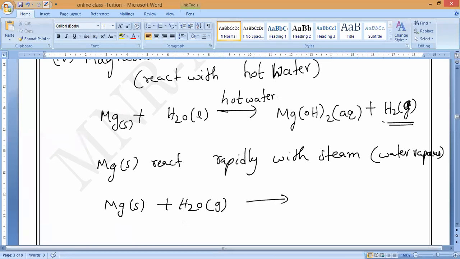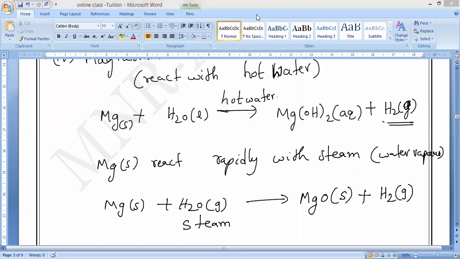So this water is what here called as? We should call it gaseous state, sir. Steam. That is what you have to understand, everybody. Clear? Same, they will ask you which material will react with both hot water and steam. What is that? Magnesium. But what is different? Here magnesium oxide will come, MgO, solid state, plus hydrogen gas. Understand, guys? That is the difference. Any doubt in this, Nitish? Very important, this one. Everybody remember.